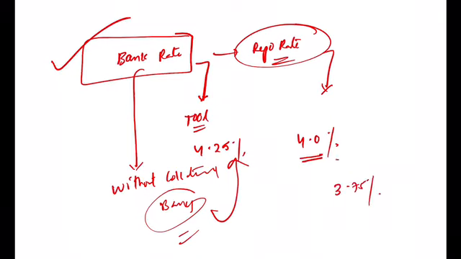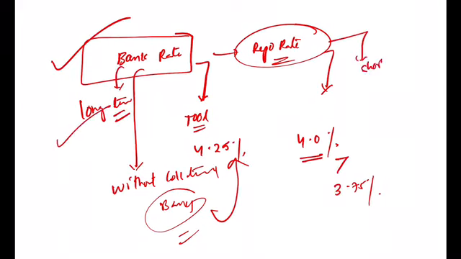I always told you, the repo rate should be greater than the reverse repo rate. So the bank rate and repo rate are always similar in manner. The only difference is the repo rate is used to lend money for the short term, while the bank rate is for the long term. That is the difference. Long term is the bank rate, short term with a repurchase obligation is the repo rate. Beyond that you need not study. The bank rate is used for long term loans, the repo rate is for short term loans.